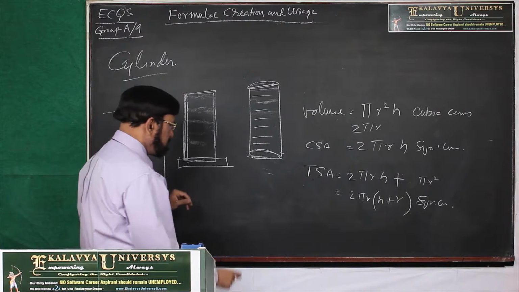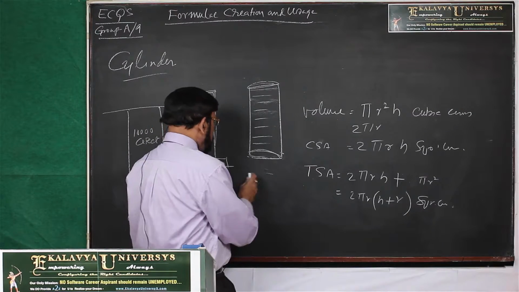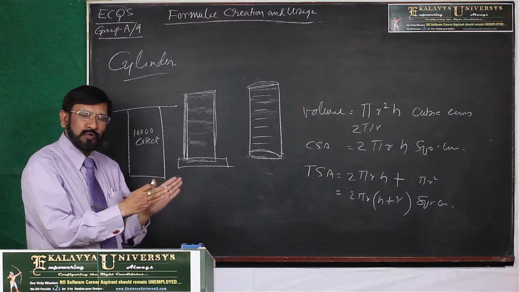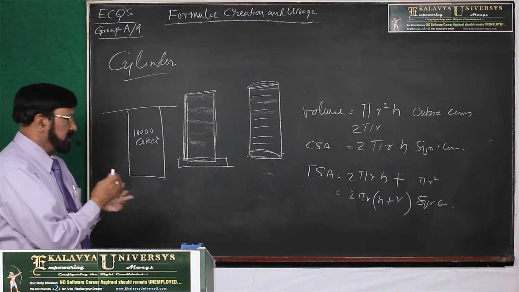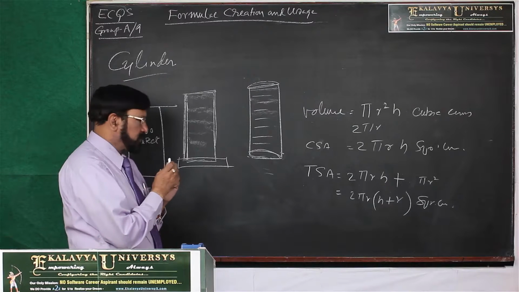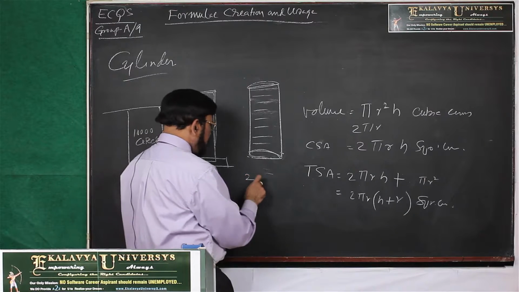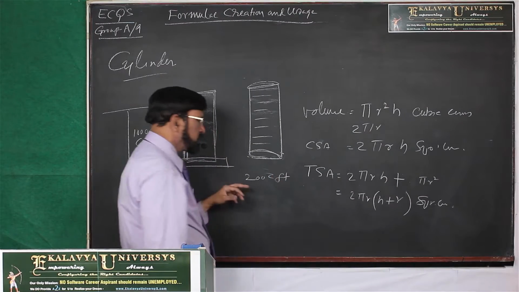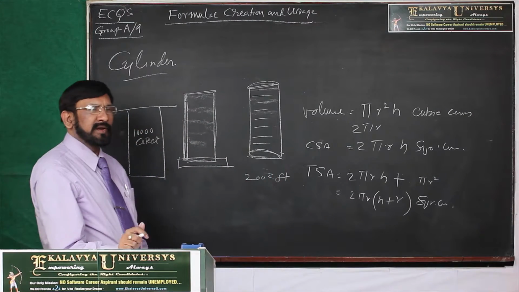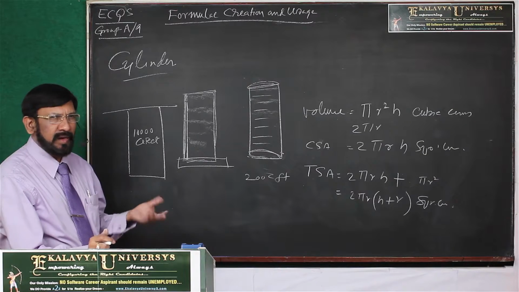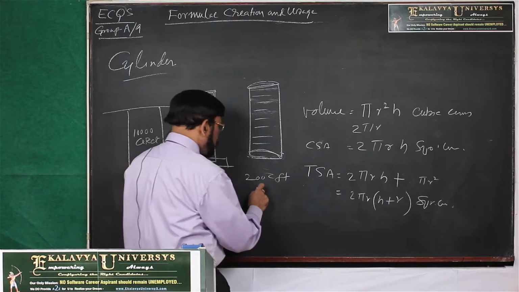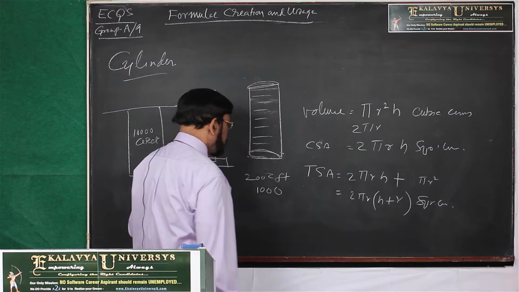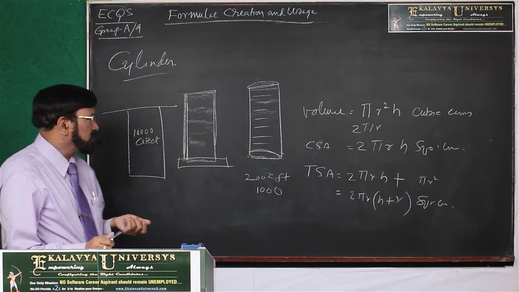Then the earth should be removed from the spot, so you have to engage trucks. Each truck removes 200 cubic feet of earth. Then how many trucks are required? Or, for each truck you have to pay 1000 rupees. So what is the total cost you have to calculate?